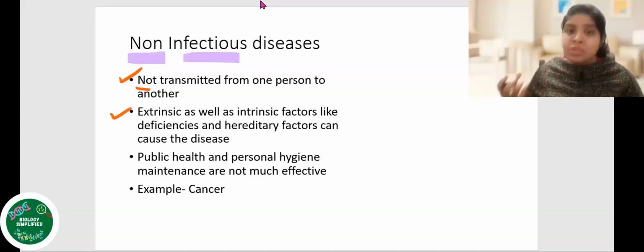Next, there are many extrinsic as well as intrinsic factors. For example, if we are deficient in some vitamins or we have some hereditary factors, it is more likely that we would be suffering from such non-infectious diseases. Okay, so deficiencies and hereditary factors can cause such diseases. Say for example, we have deficiency disorders, and also hereditary factors which can cause a disease in the family and which can pass on from one generation to another.